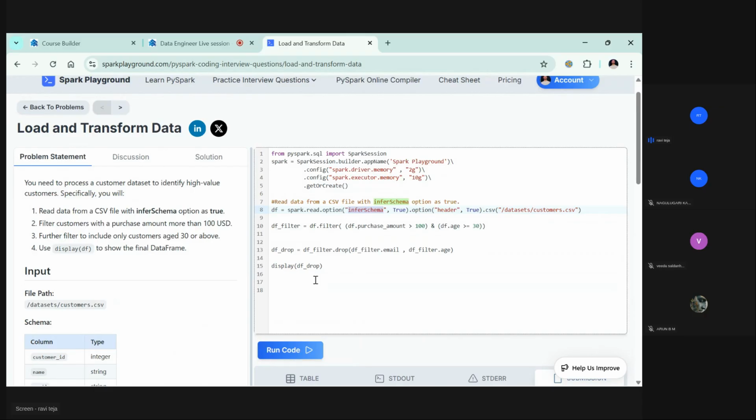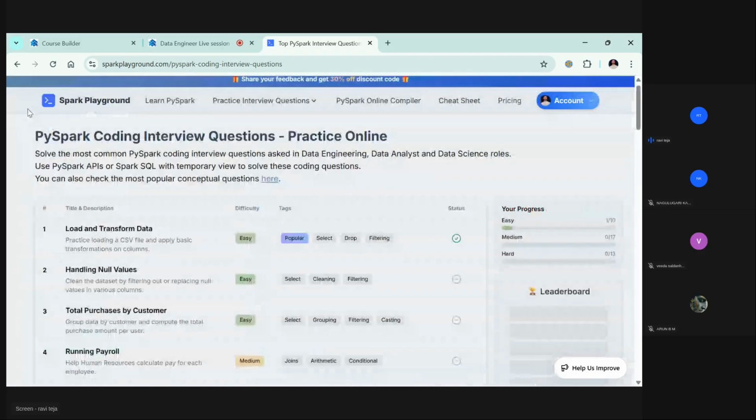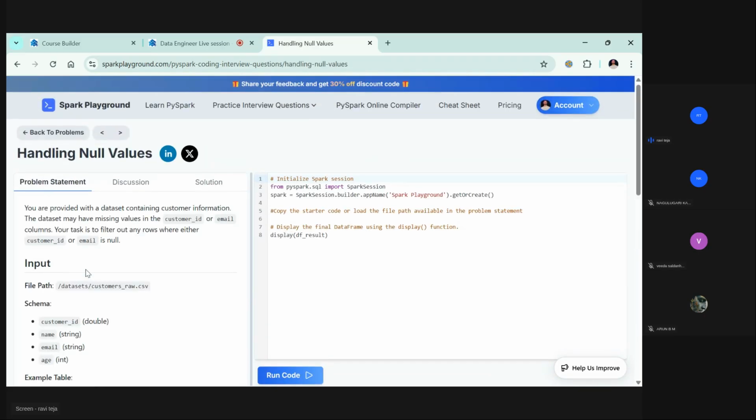So okay, this is how you build. It's a very, very basic problem, but I just wanted to show you how we will build things in real time. Just one by one. We are never going to build it in one go. Just one after another. Now let's see what is the next problem.